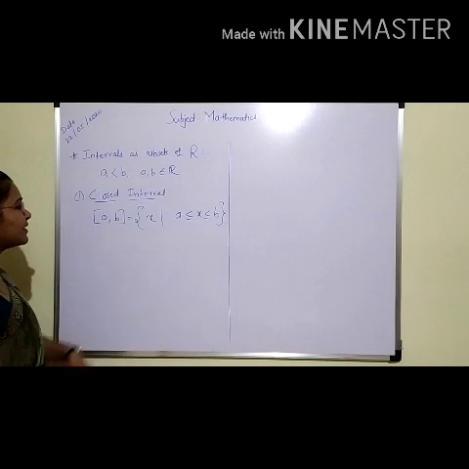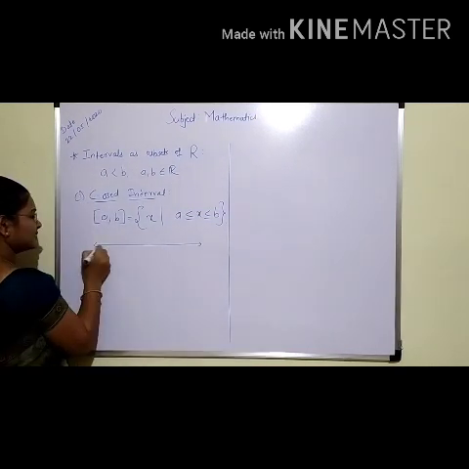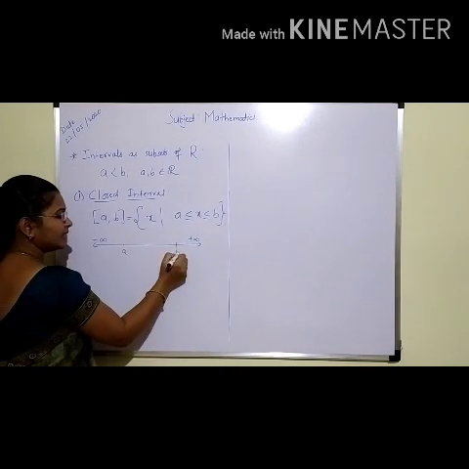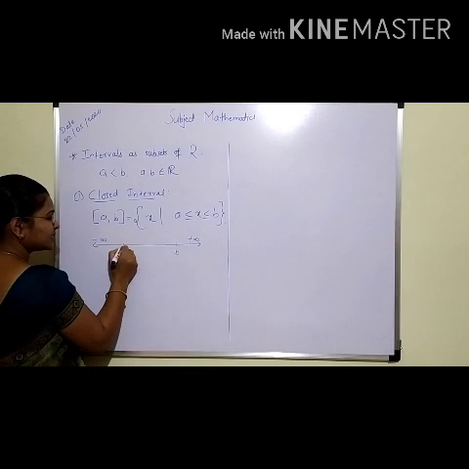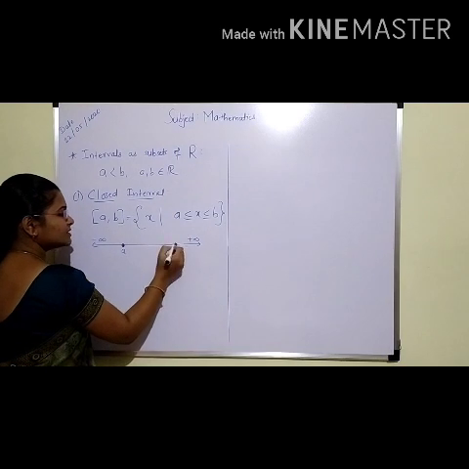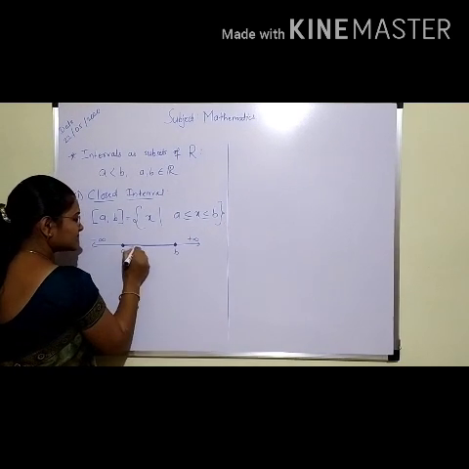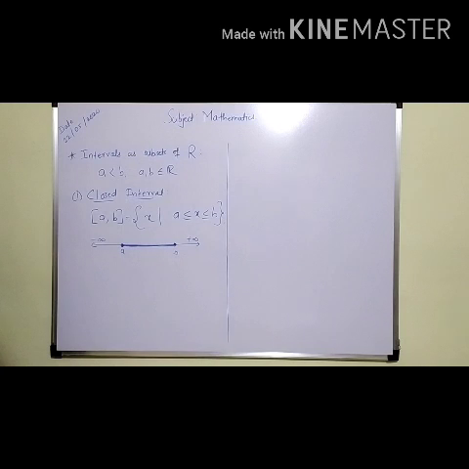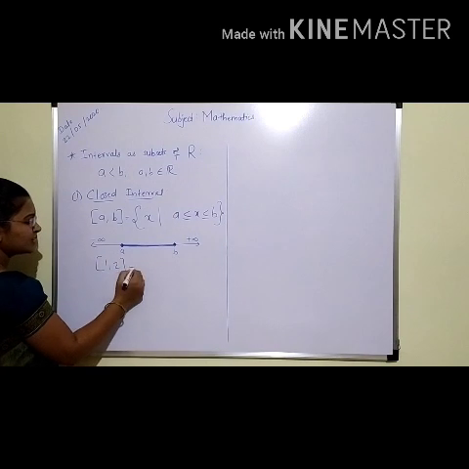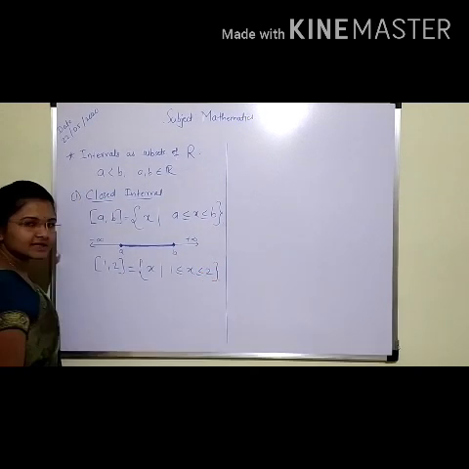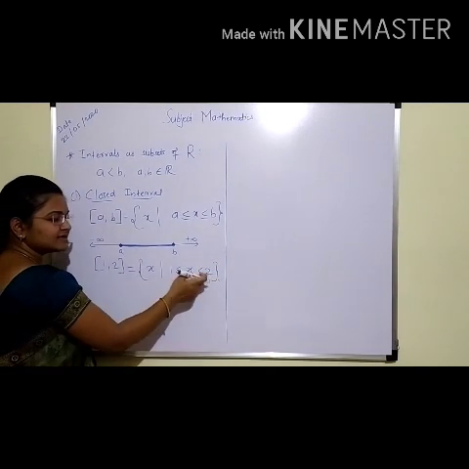Understood? Means if we draw the real number line, here plus infinity, here minus infinity, if a and b both the points are there, then we will consider a and b also in this interval. So these all points are there in the interval [a, b], closed interval [a, b]. Understood? Now for example, suppose we are having the interval [1, 2]. So it is a set of x such that 1 ≤ x ≤ 2. Means this interval will take 1 as well as 2.